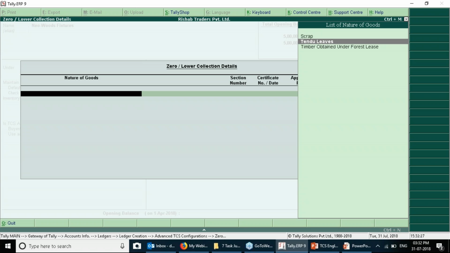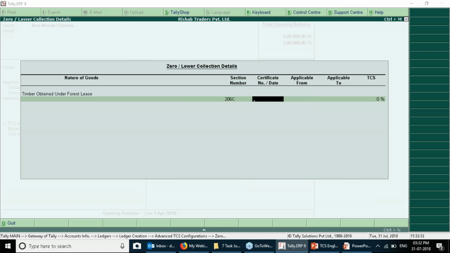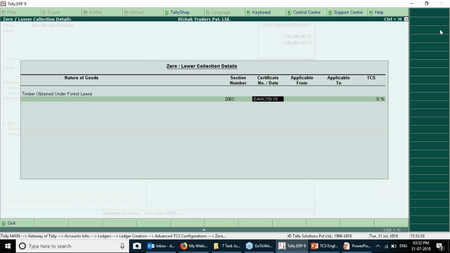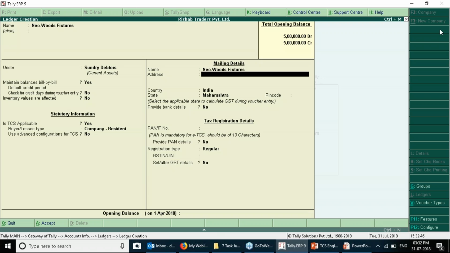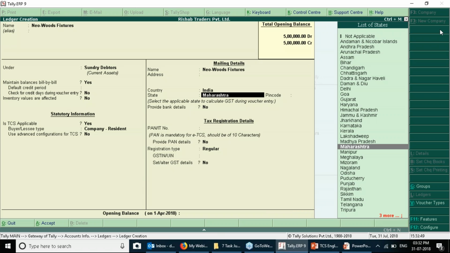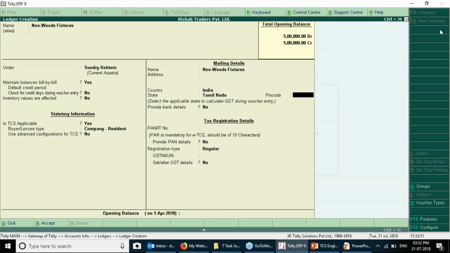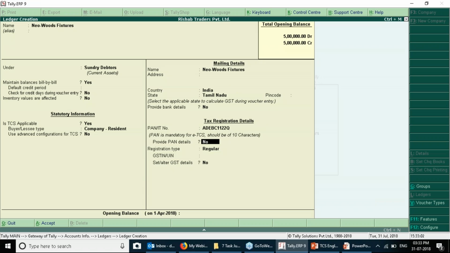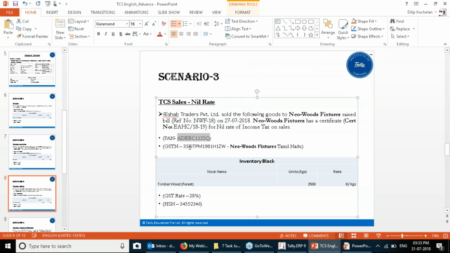Now, what is timber obtained from forest lease? Section number 206, certificate, asking the details of the certificate number. Applicable from, you can provide 1/4, and TCS is 0, nil rate. You just need to save. You have to change the state for GST. The recipient is in Tamil Nadu, so you have to select Tamil Nadu. The PAN IT number you need to provide. You need to provide the GSTN number.